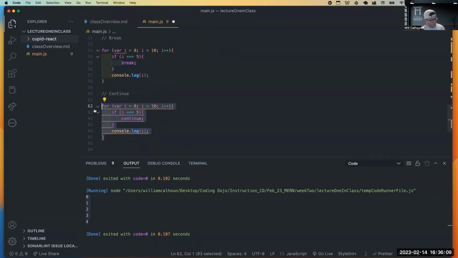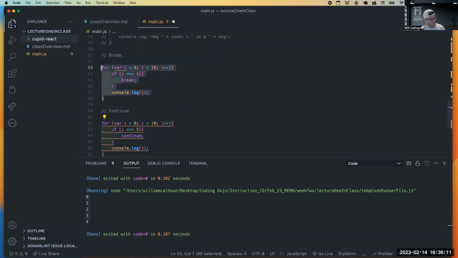So same similar concept. But this one is, let's say I didn't want it to exit my for loop. What I did is actually just wanted to skip it. Like I just want you to continue. So let's say, for example, I'm just making this up on the spot. So if there's flaws, please don't judge me.